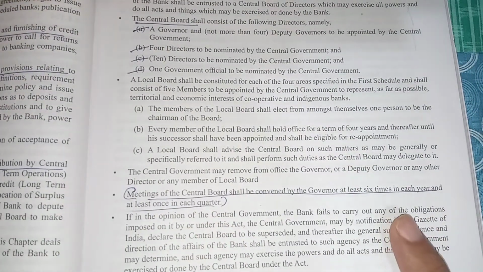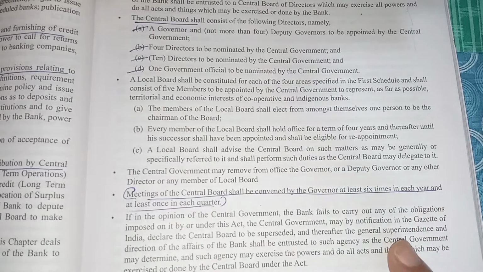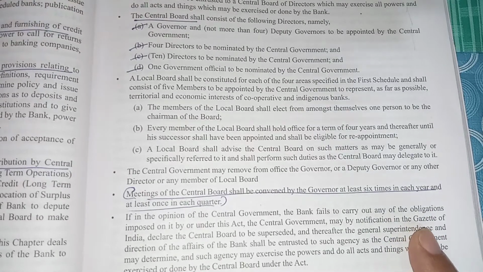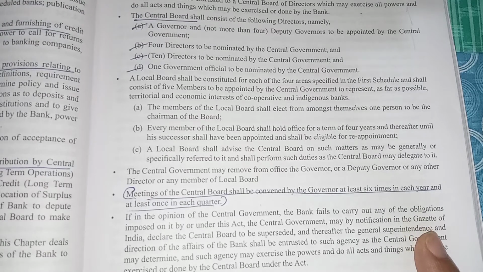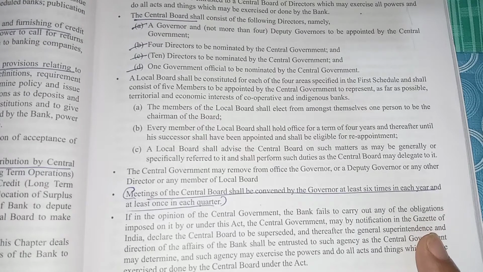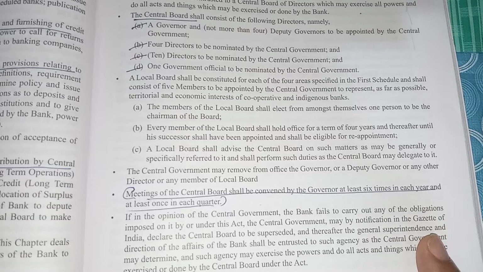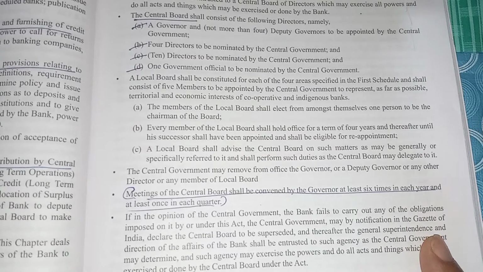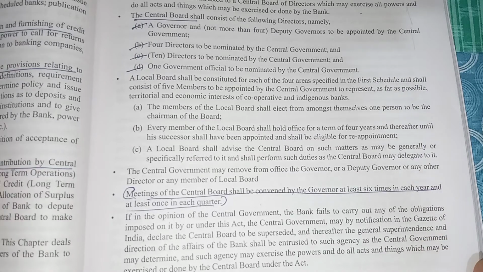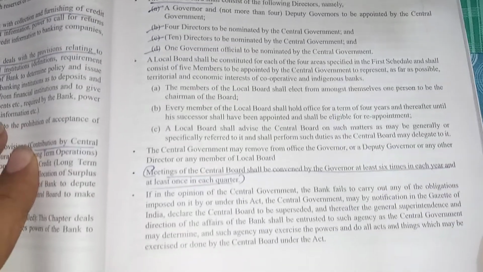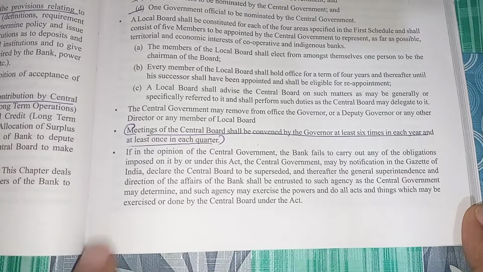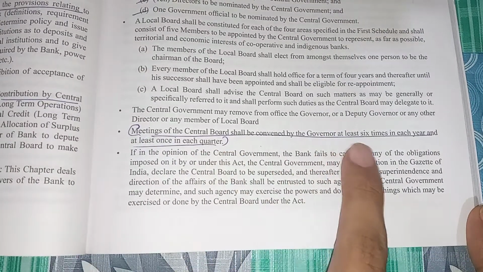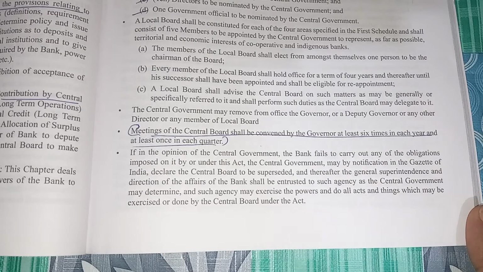Logic in the sense that they are telling 6 times in each year, which means 1 quarter will have 1 more meeting, 2 quarters will have 2 meetings, then only at least 6 meetings will be covered. So next point, you have to remember this one: the meeting of the central board at least 6 times in each year should be conducted.